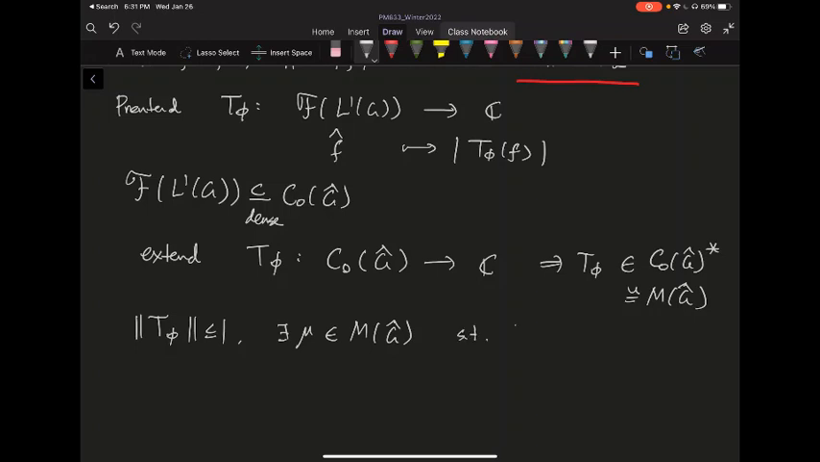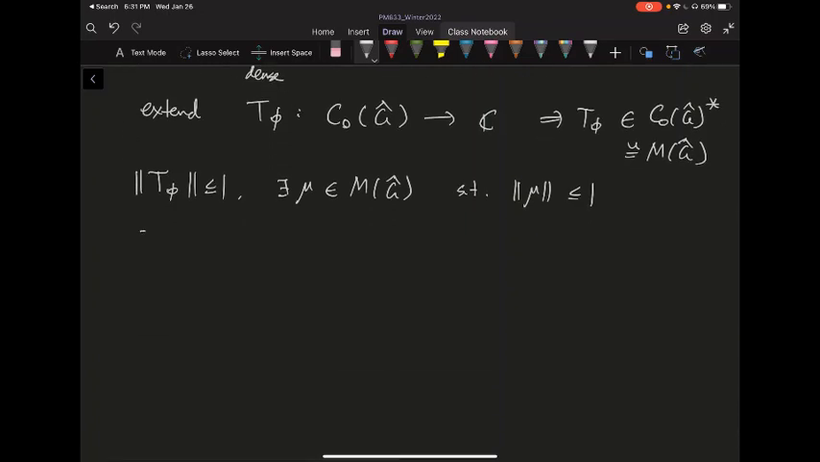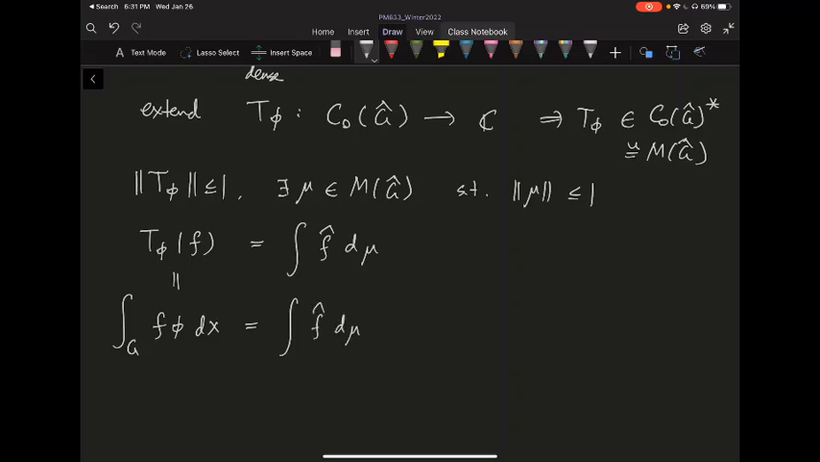So first of all, the norm of your measure is also less than or equal to 1, because your functional is less than or equal to 1. And this T phi of f hat, or this f, this value, is going to be equal to the integral of your f hat against this mu. So what is this? Well, on the left-hand side, this is essentially the integral of f with the phi of dx, which equals the integral of your Fourier transform against this mu.